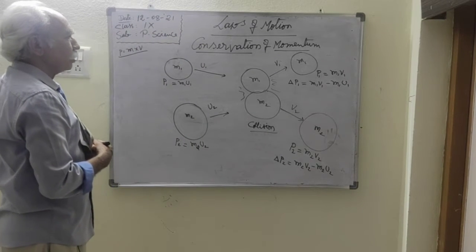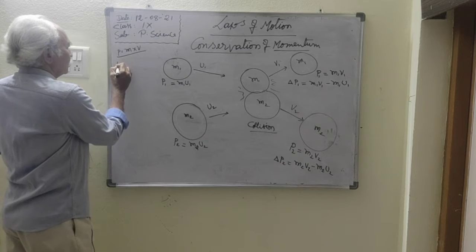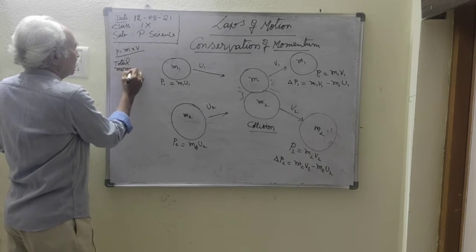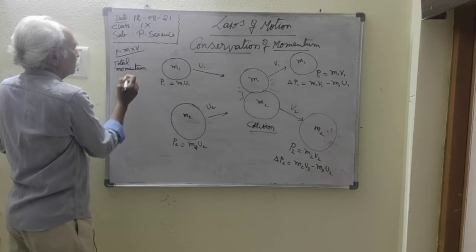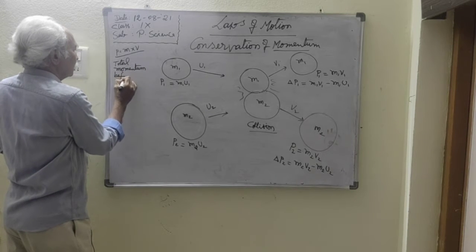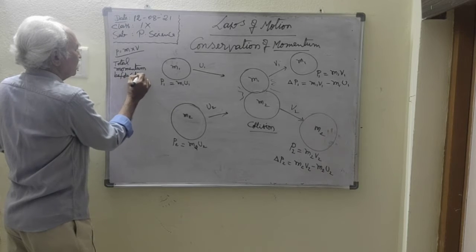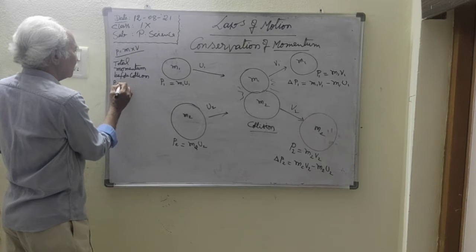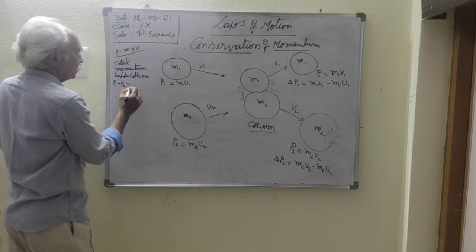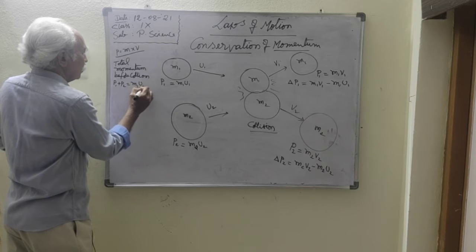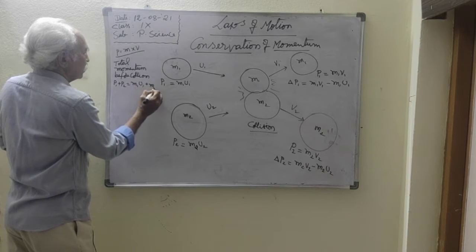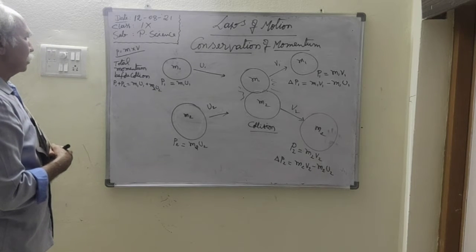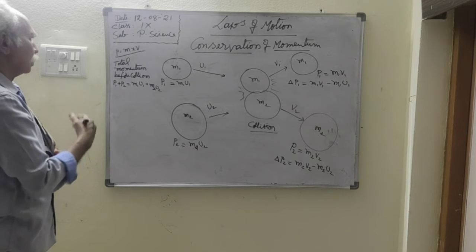So the total momentum before collision is m1 u1 plus m2 u2. This is the total momentum before the collision.